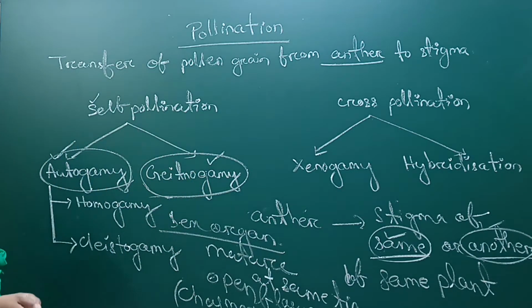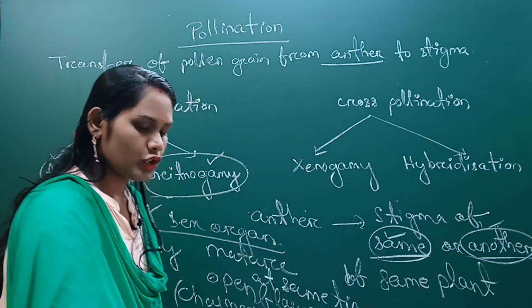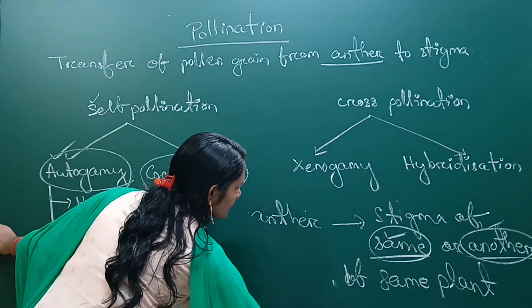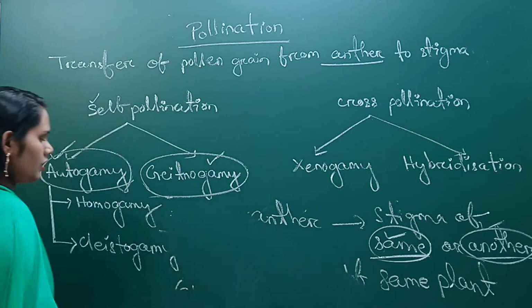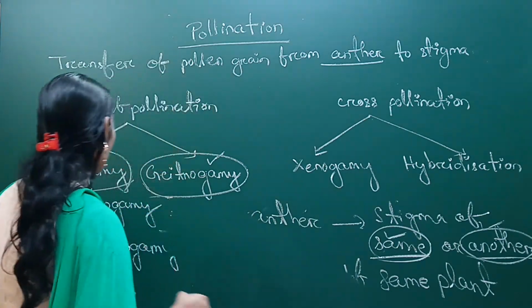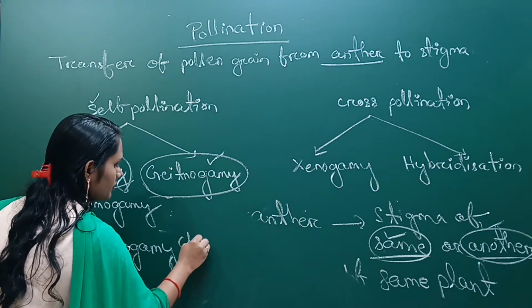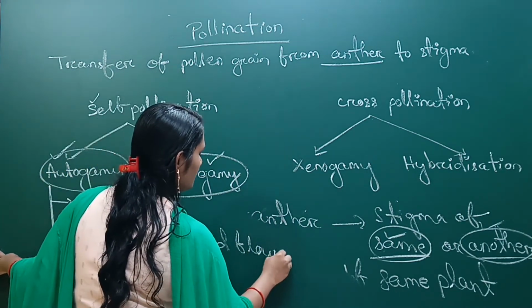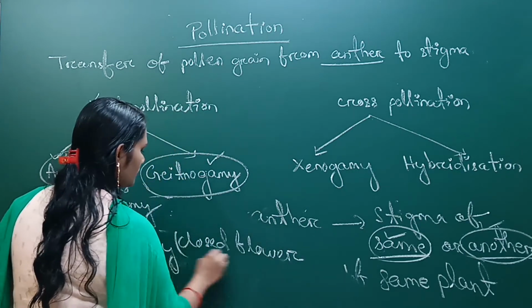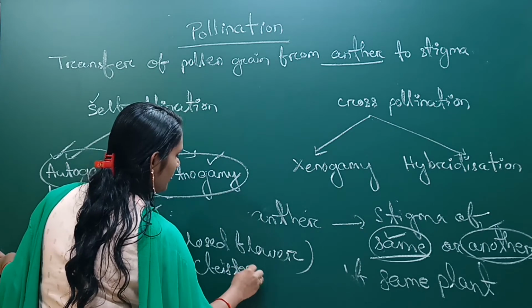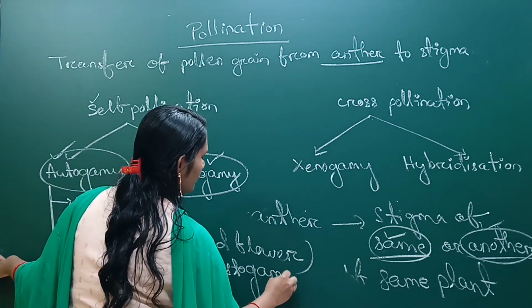Next come to cleistogamy. Cleistogamy means it occurs in closed flowers. This cleistogamy type of pollination occurs in the closed flower, or cleistogamous type flower.